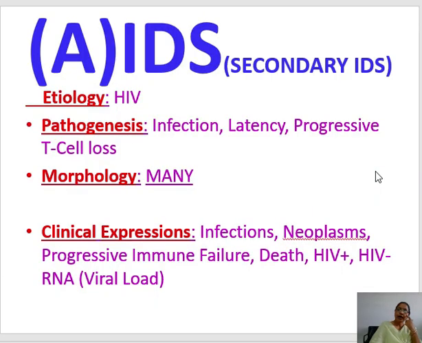Now coming to the acquired or secondary type of immunodeficiency syndrome, as you all know, you have heard about HIV infection, AIDS disease, and no nation is spared by this disease. So we learn about the etiology, that it is caused by the HIV virus, and the full form is human immunodeficiency virus. Then we learn about the pathogenesis, how infection occurs. Then morphology, as it affects many systems, and its clinical expression.